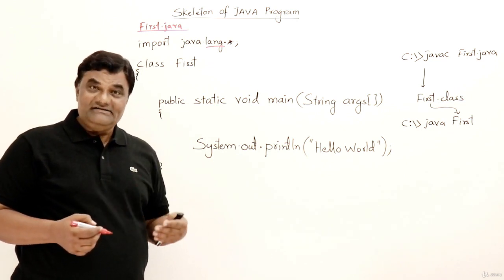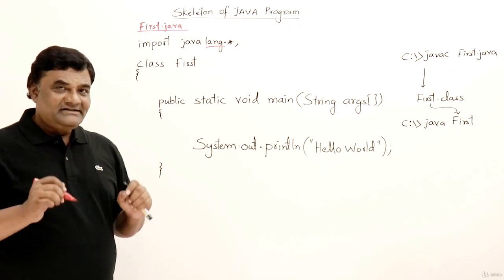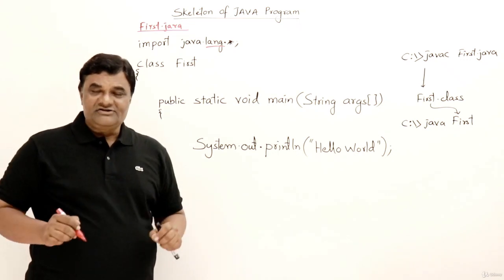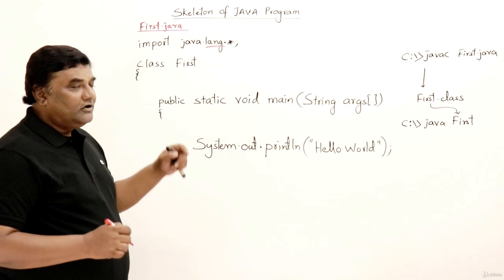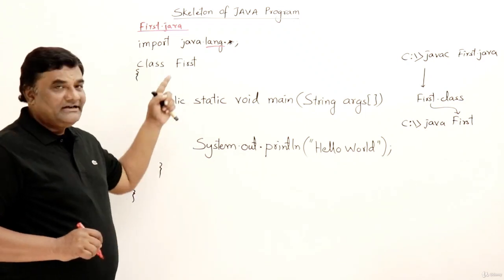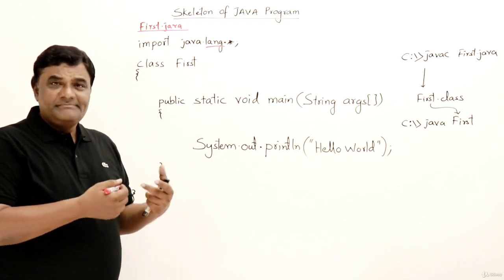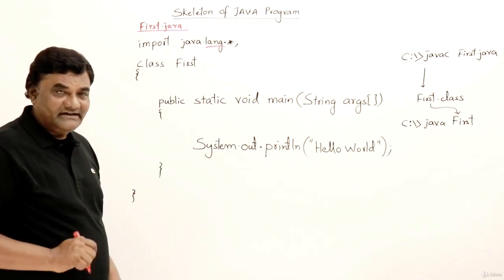So here we have packages. You have to import them and use them. lang is a basic package and it is a mandatory package. Even if you don't import it, it automatically gets imported in our programs. So this first line is for importing a package, just like including a library. That is optional, but it's better to have the practice of writing that first line.